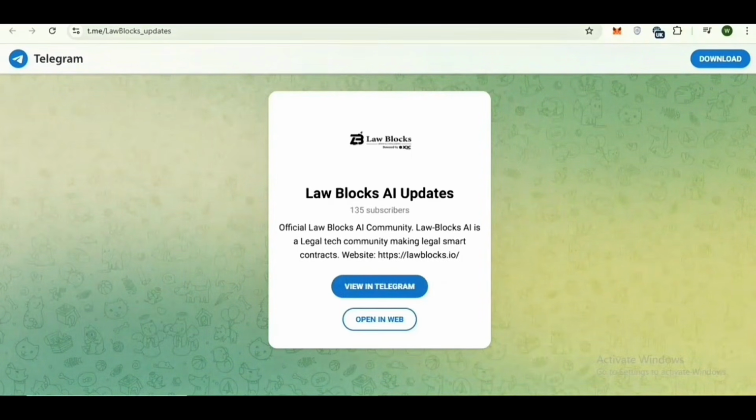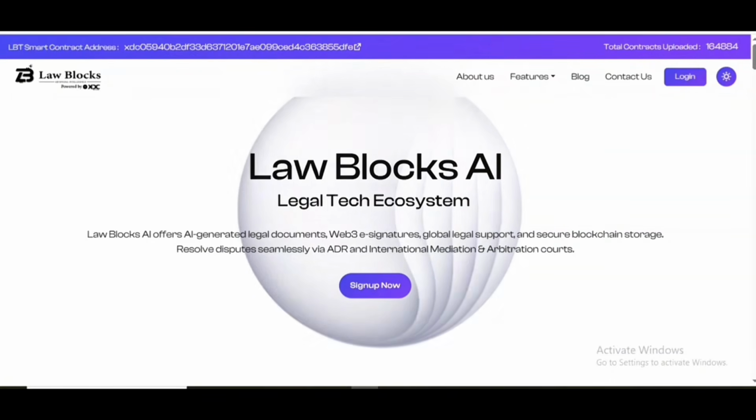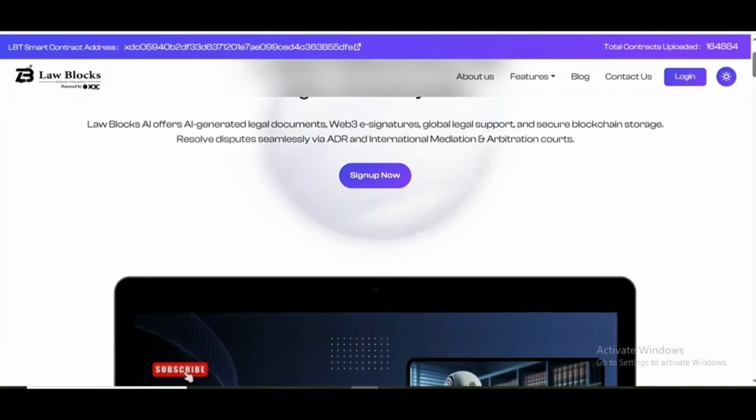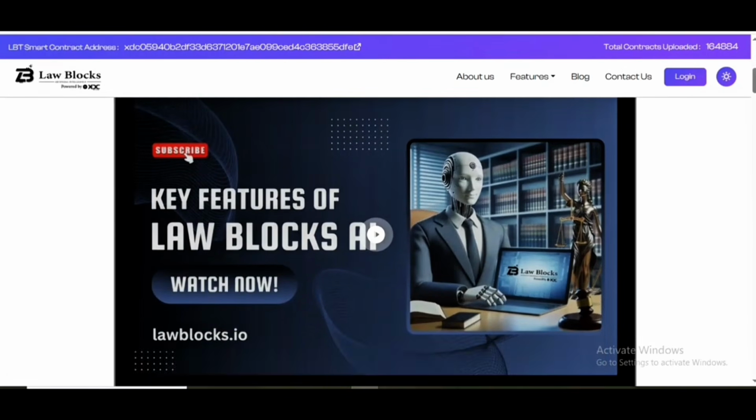Dear viewers, LawBlock's AI is redefining legal tech by blending AI, blockchain, and international expertise into a single ecosystem. From document creation to blockchain-secured storage and cross-border dispute resolution, it's a platform built for the future.